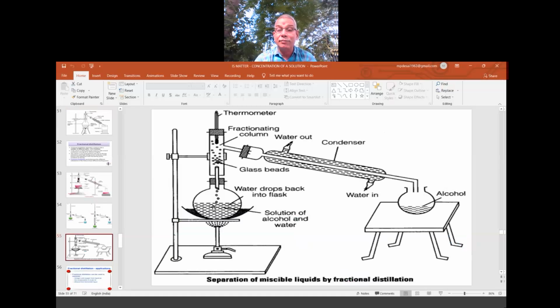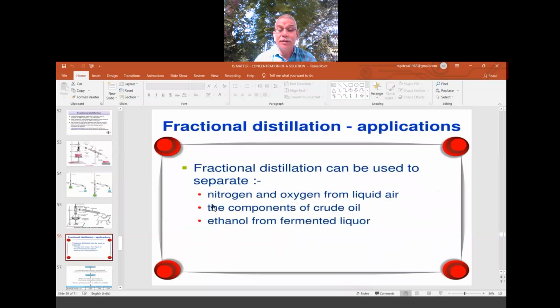Same diagram in different ways, different examples. See here are the applications. Nitrogen and oxygen are separated from the air, and the components of petroleum are separated by this method. Ethanol is obtained from fermented liquor. The sugar industry prepares sugar from sugarcane juice. Once the sugar is taken out, whatever waste is left is sent to the liquor industry, where they take out the ethanol by this method only. This we learn in higher classes.